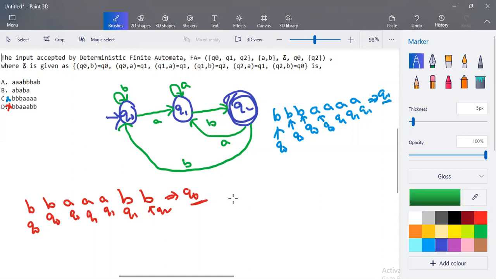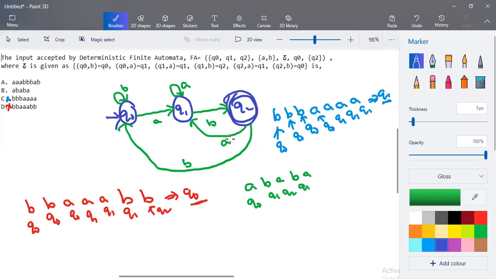Now consider the remaining input. We'll take the input as B's option, which is BA, BA, and BA. The transition starts from the starting state Q0. Q0 when the input is A, it goes to Q1. Q1 when the input is B, it goes to Q2. Again, Q2 when the input is A, it goes to Q1.